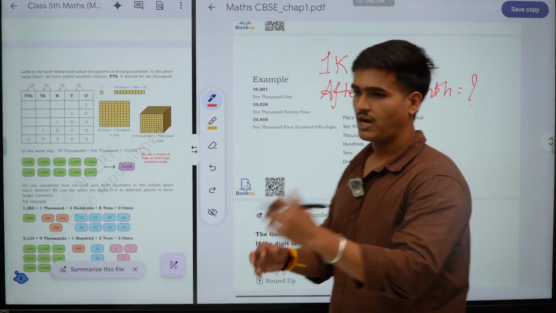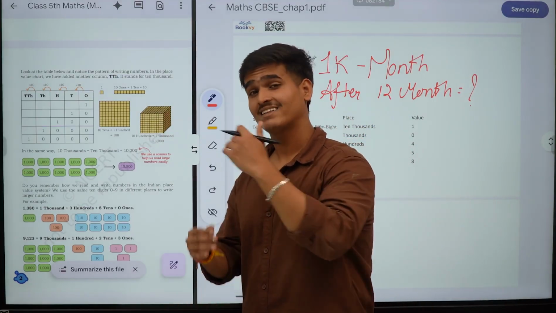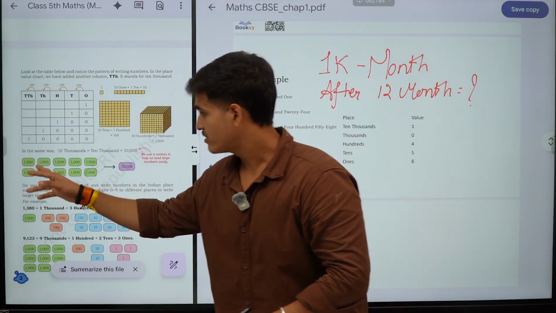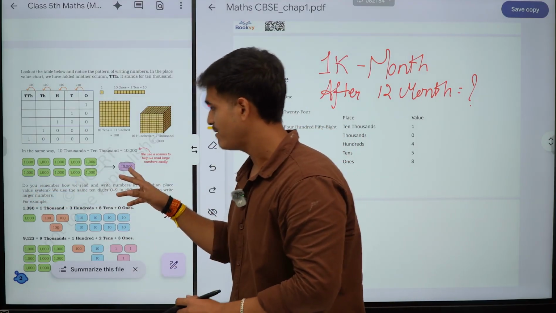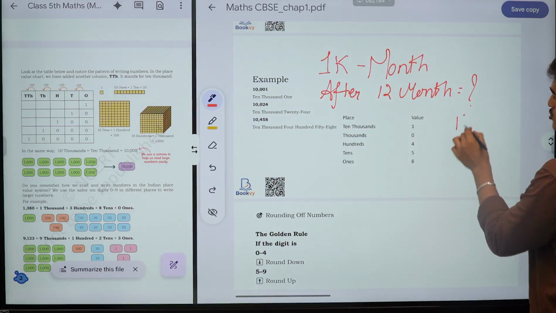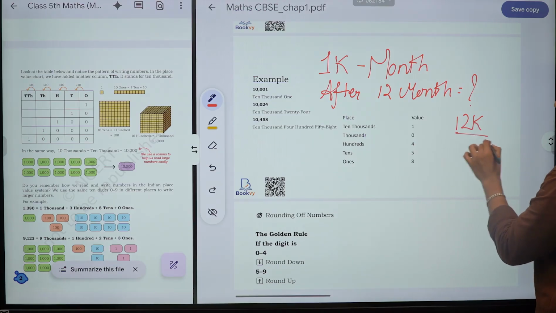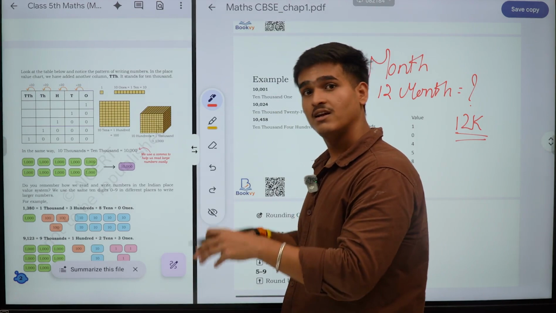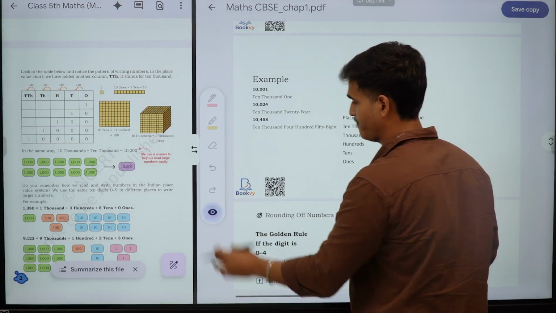We add the 1000 number for 12 times, like here it is written. We'll count the 1000 for 10 times and then also for 2 times. So it becomes 12,000. So you have saved 12,000 rupees at the end of the year. So this is the actual meaning of the numbers in the last term of the traveling way.